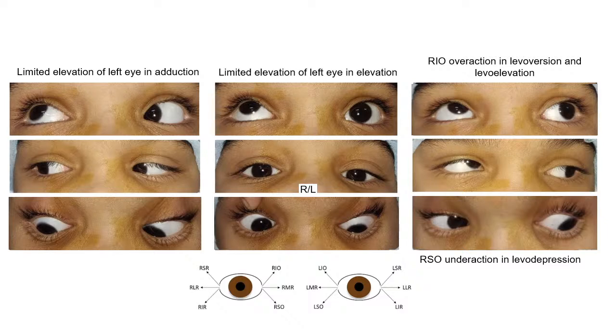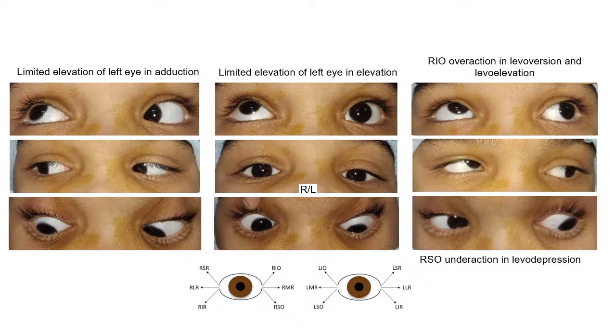So it is not a case of MED, it is not a case of idiopathic palsy. It is indeed a case of left eye Brown's. But it's very interesting to know that the two entities are coexisting. On one side you have underaction of superior oblique, as in superior oblique palsy. On the other side you have tight superior oblique. So it's very interesting. And why does that happen?